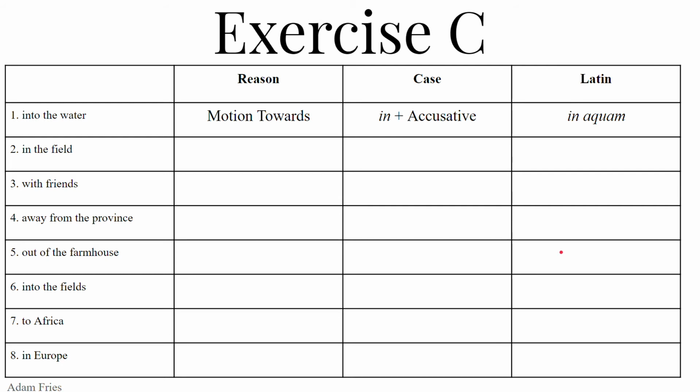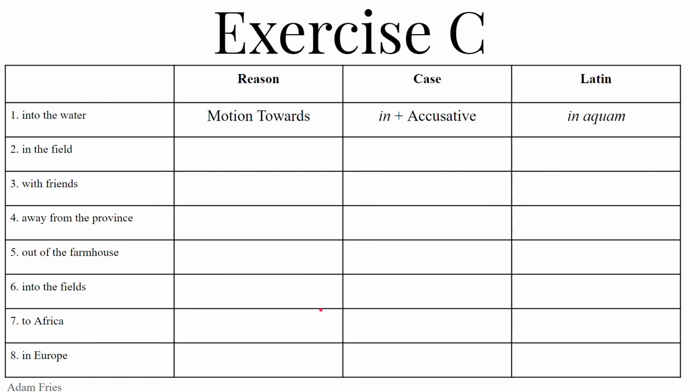Number 6, into the fields. We're going into the fields. So motion towards, we are moving into the fields. We're not just in them, but we're going into them. That's in plus the accusative of motion towards. In plus the plural of ager, agri, masculine, is agros, in agros, into the fields.